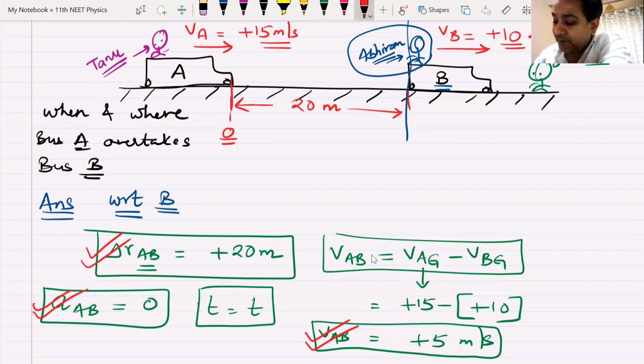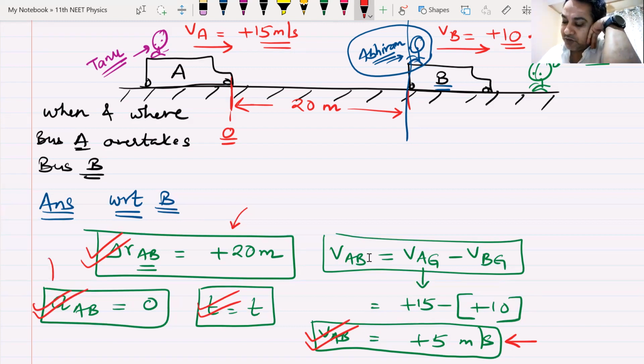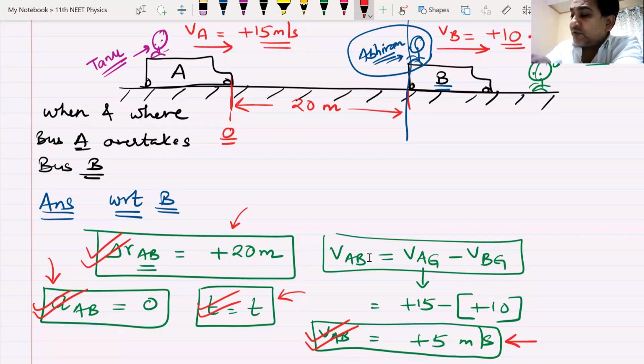Now let us think about what we know and what we don't know. We know the displacement of A with respect to B. We know the velocity of A with respect to B. We also know the acceleration of A with respect to B. We are supposed to find out time. Which equation should I use?